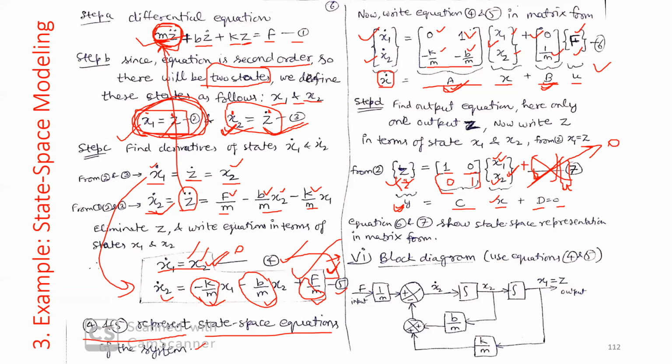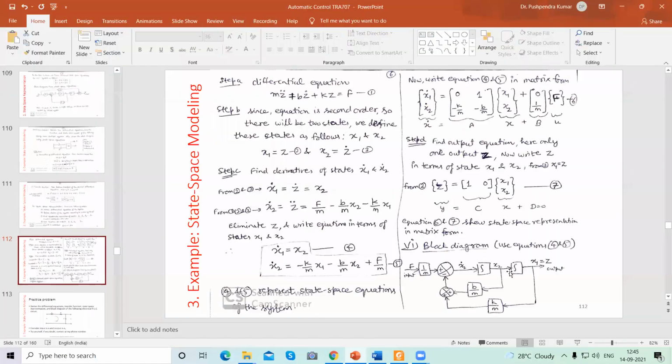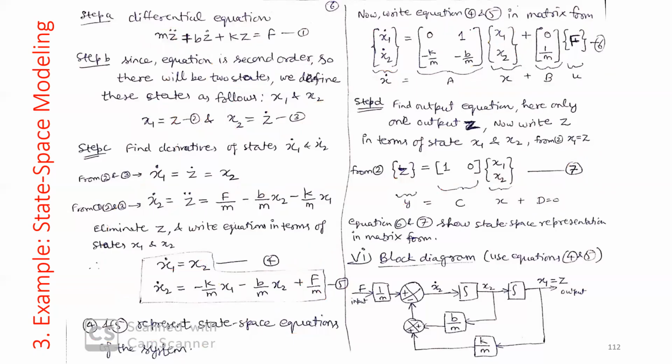So Z dot will be equal to x2. So here you can locate velocity as well, x2. It depends on you what you want to observe as output. Clear? So finally, we have these two equations.